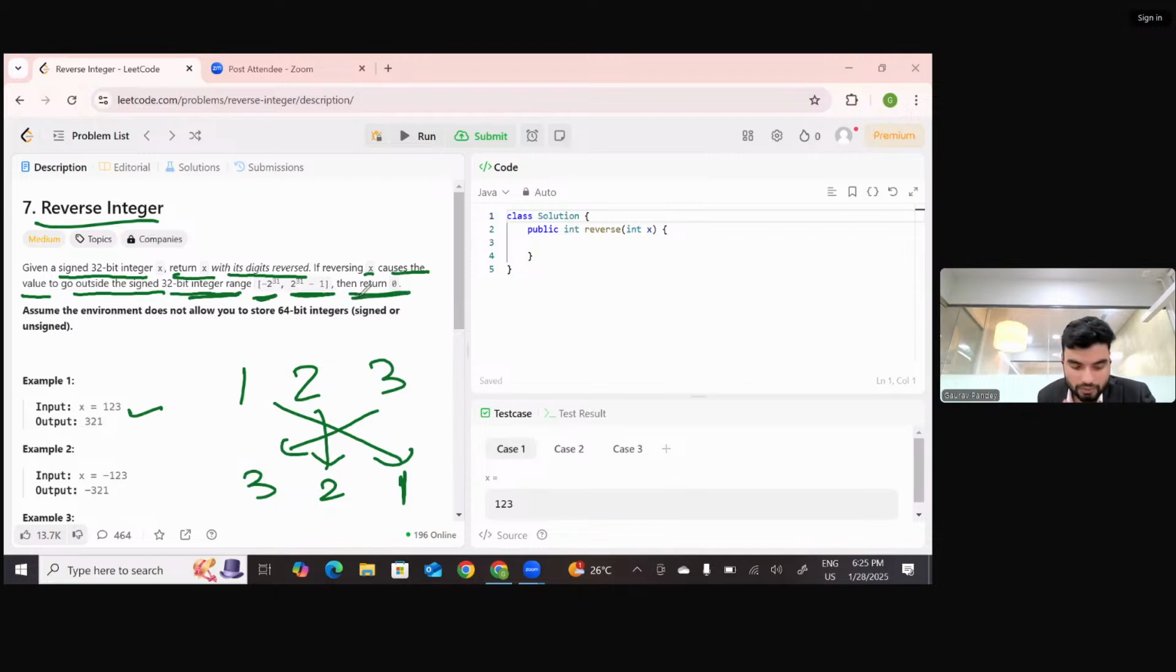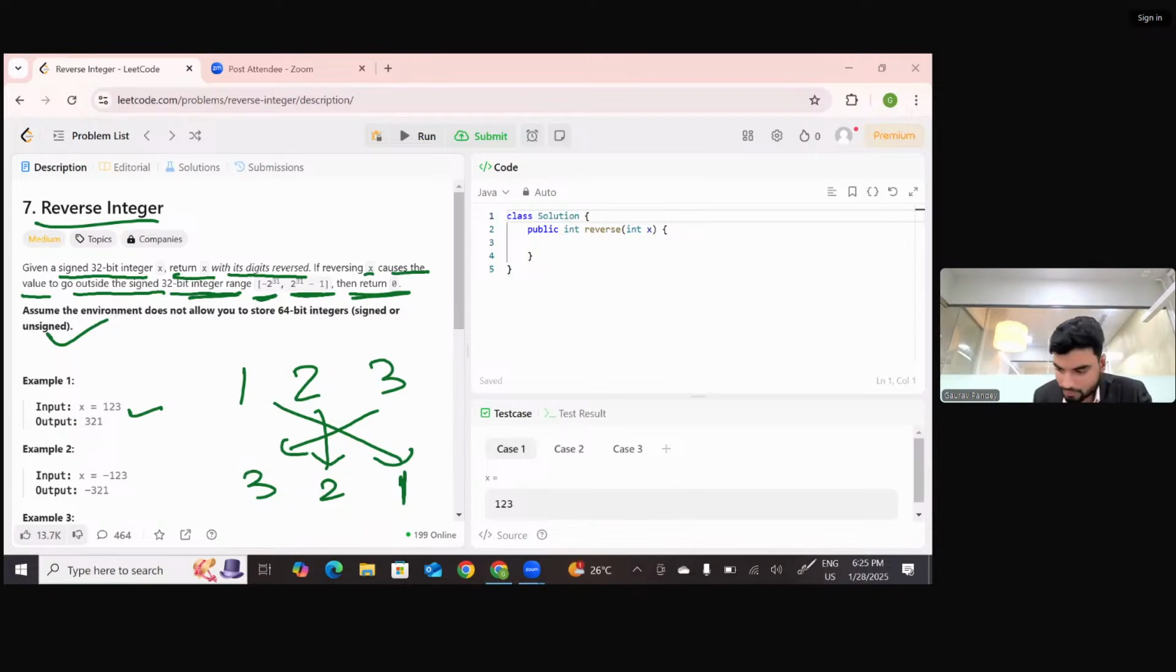Right. So this is the problem statement, and assume the environment does not allow you to store 64-bit integers. The integers will only follow 32 bits. Okay, so they are giving you the hint as well. So now how can we approach this problem? Let's see how we can approach it.